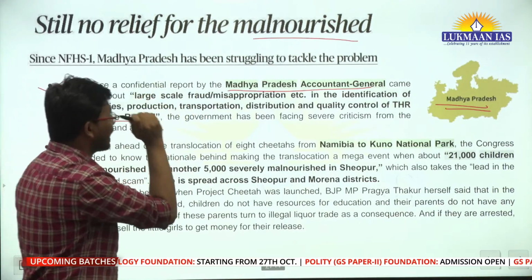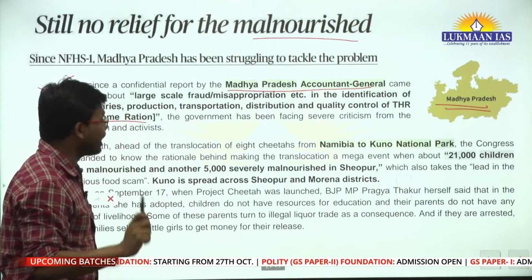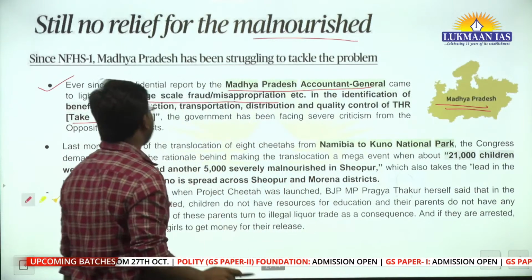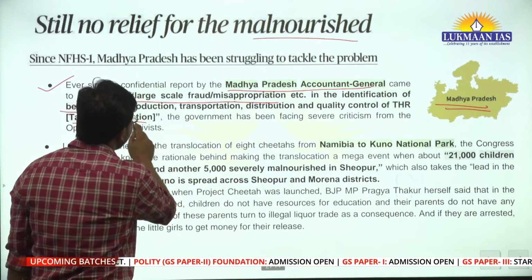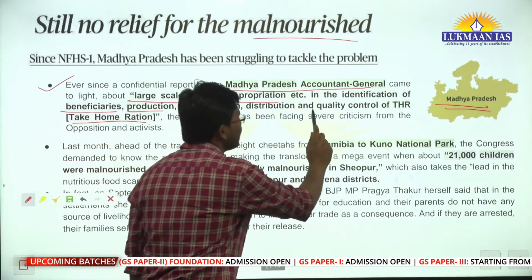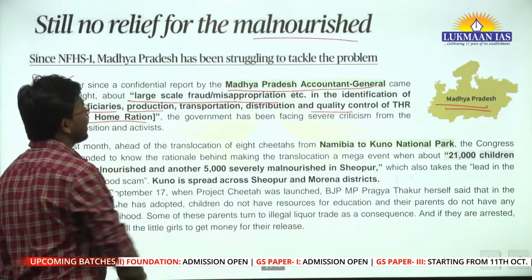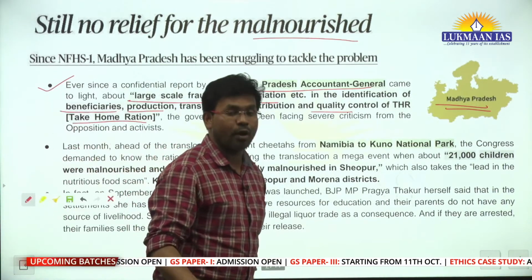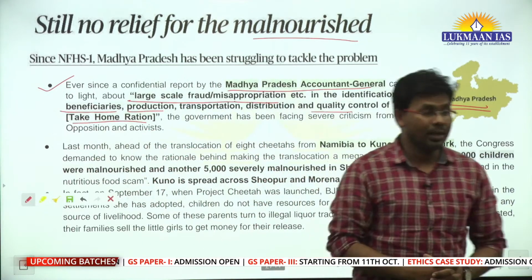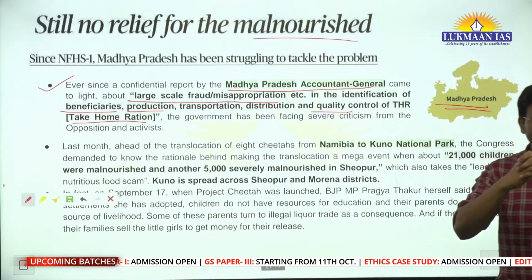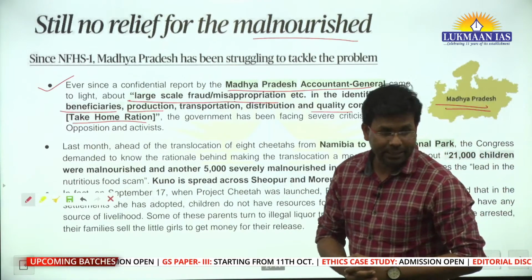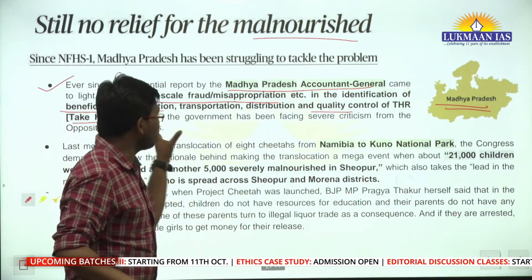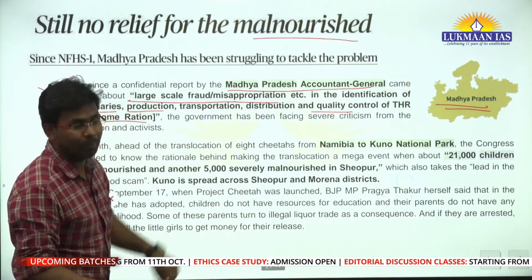The Accountant General of Madhya Pradesh has mentioned that large scale fraud or misappropriation has happened in the identification of beneficiaries, production, transportation, distribution and quality control of the take home ration. It is a report from an established authority about the steps of the Madhya Pradesh government, where gross violation and huge fraud has happened on take home ration.